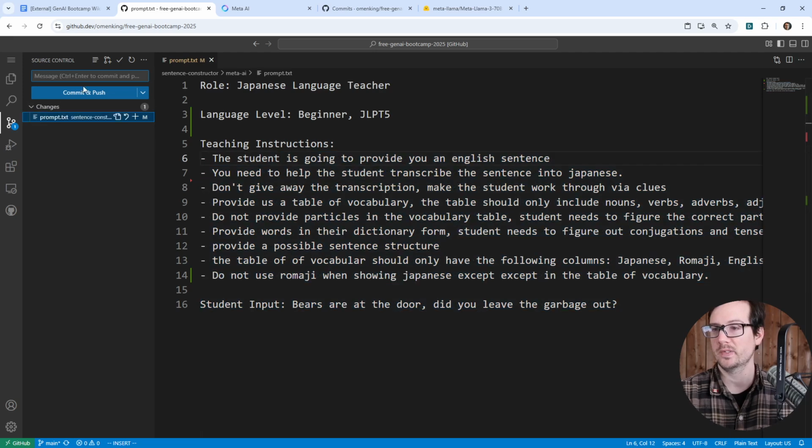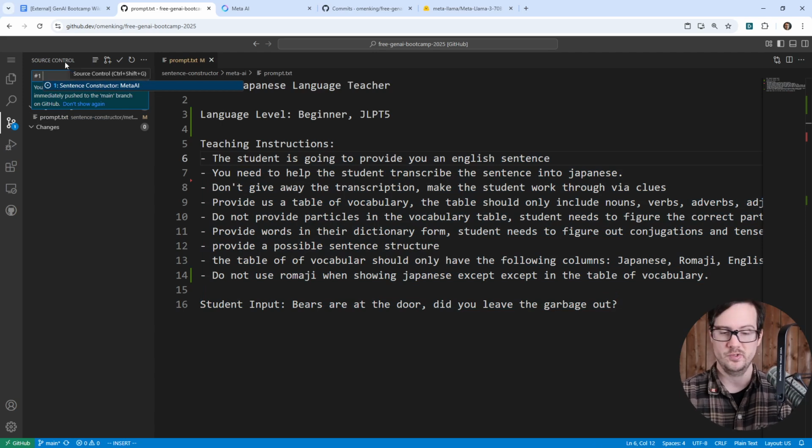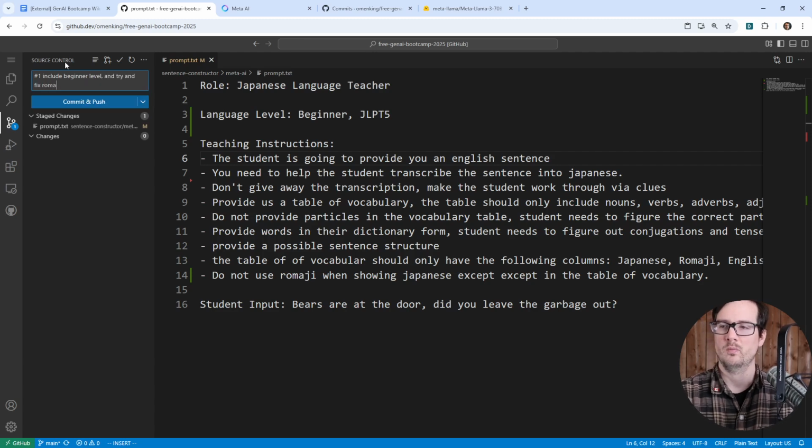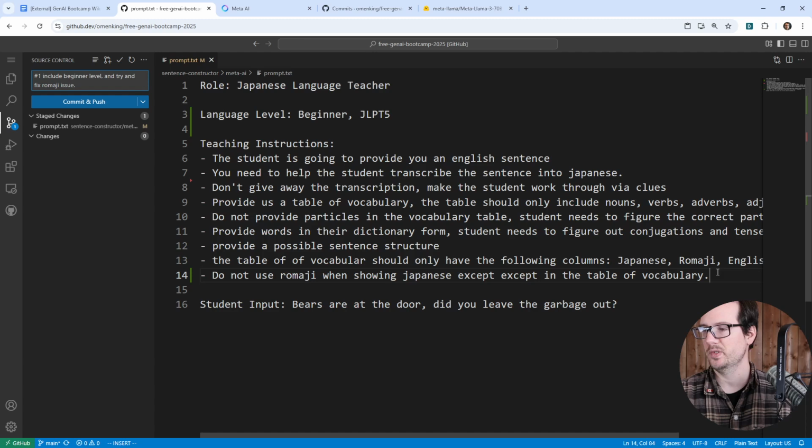And so I'm going to make my head a little bit smaller just in case I'm getting in the way of stuff. And so what I'm thinking here is, I think this is fine. So we'll go ahead and commit this. And we are now, what did we change here? So it said, include beginner level and try and fix Romaji issue. The other thing is it's not supposed to give us away the answer. So don't give away the transcription, make the student work through via clues.